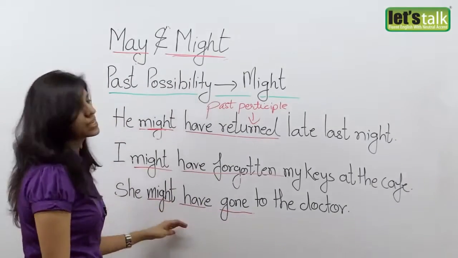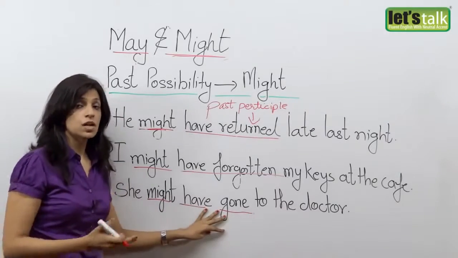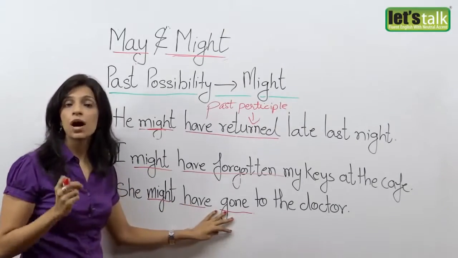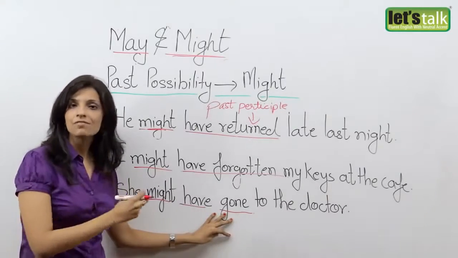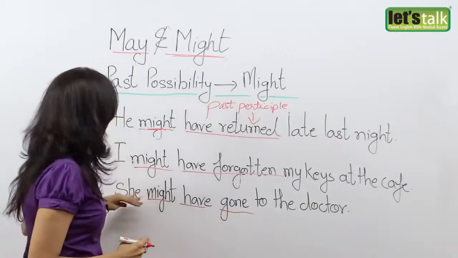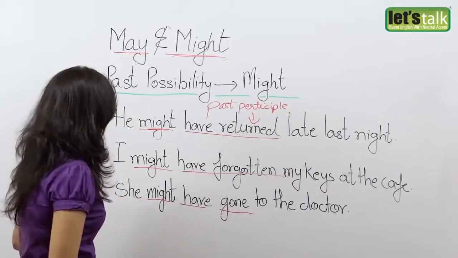Again, you're not sure, probably last week she might have gone to the doctor. Now we use this because you are not sure, but yes, there is a possibility that she may have visited the doctor in the past. So she might have gone to the doctor.